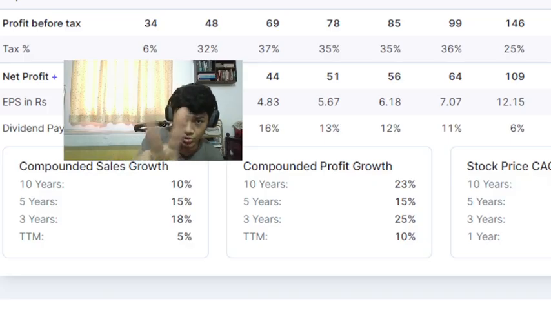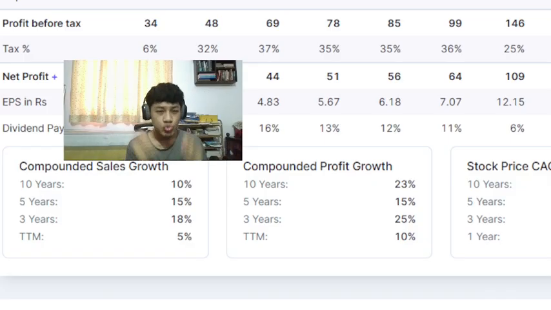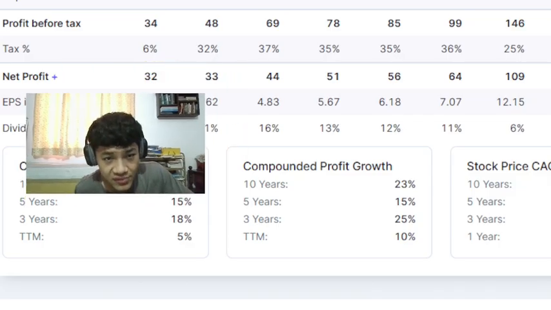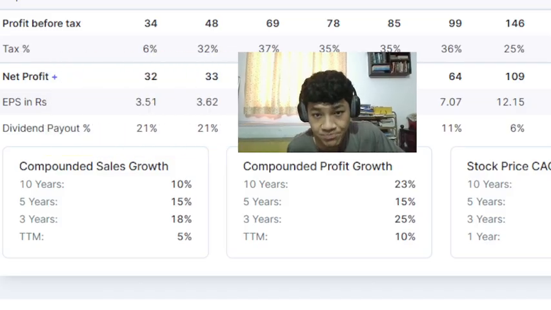We saw massive sales growth in 2022 and 2023. In 2024 and 2025, very small. And TTM, trailing 12 months, only 5% sales growth.